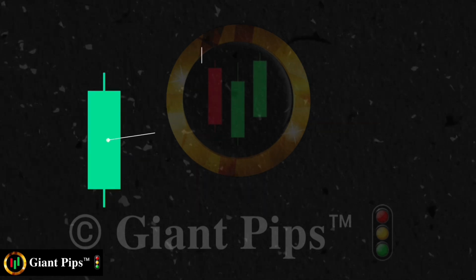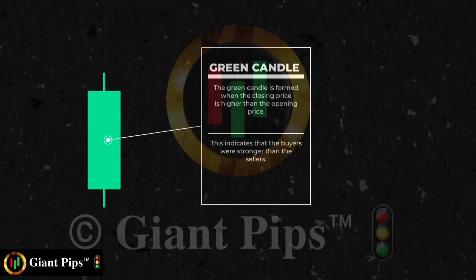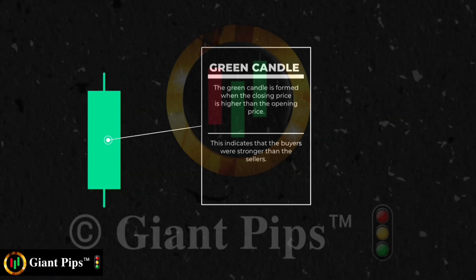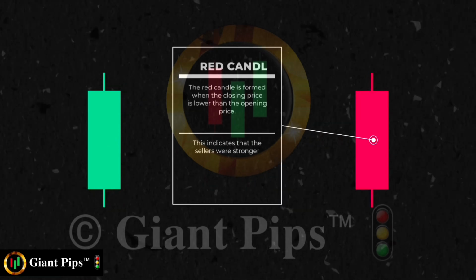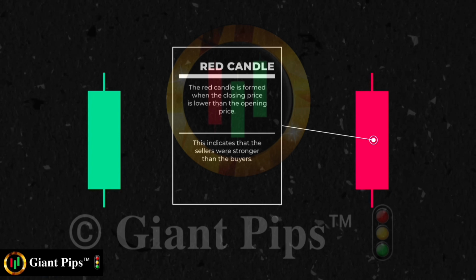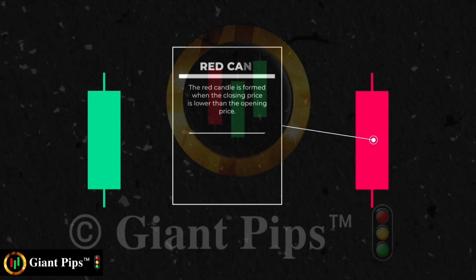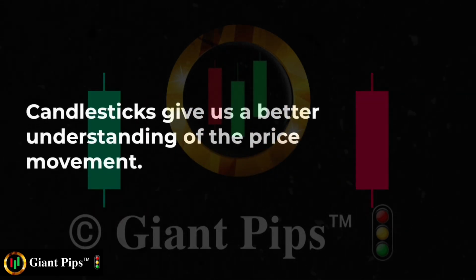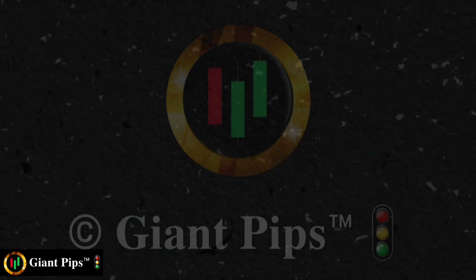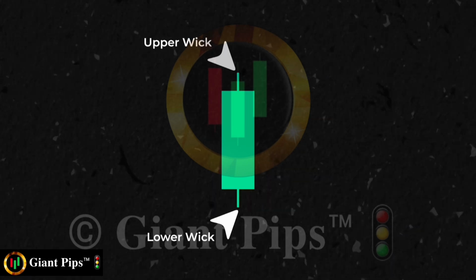A green candle is formed when the closing price is higher than the opening price. This indicates that the buyers were stronger than the sellers. Similarly, a red candle is formed when the closing price is lower than the opening price. It indicates that the sellers were stronger than the buyers. Now, the reason why most traders use candlesticks is because it gives us a better understanding of the price movement. A candlestick consists of two parts: the wicks, or shadows, and the body.